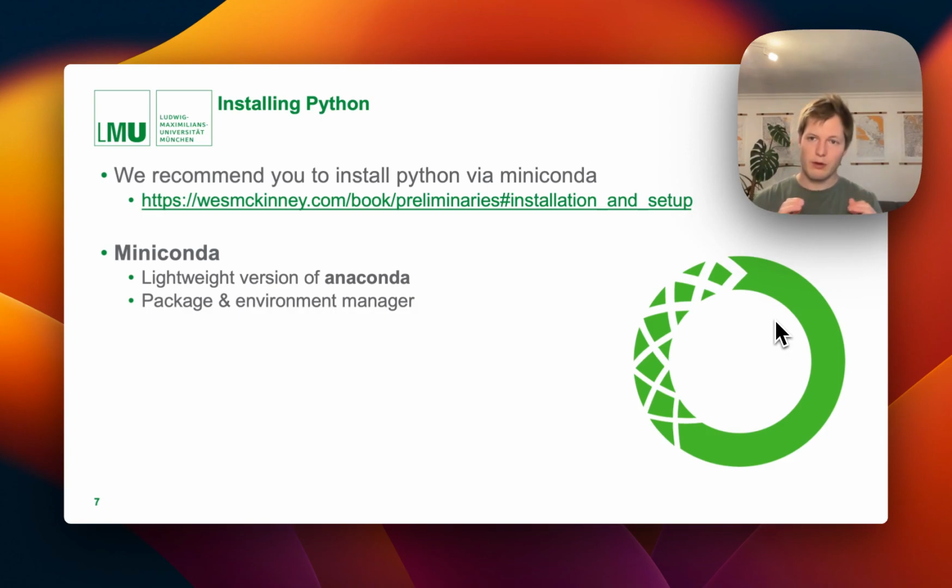Miniconda is a bit more straightforward, but still gives you some management of different Python versions and so on. We linked a tutorial here, and we will also put links below the video, so that you can click it and follow through to install Python via Miniconda. But you can also use a different way. It's just, this is our recommended way.